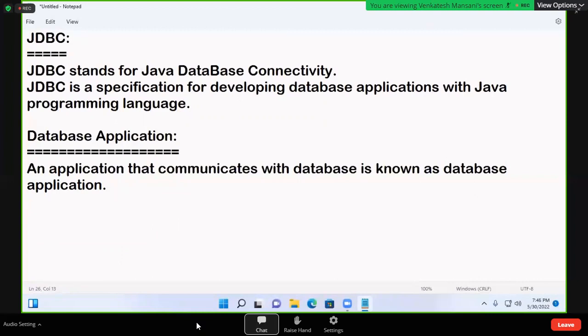See, if any application communicates with a database, then that application is called a database application.